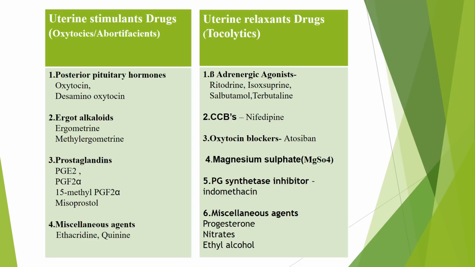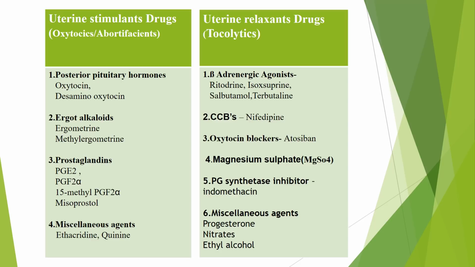We'll begin with stimulants. The first group is posterior pituitary hormones, that is oxytocin and desamino-oxytocin. Second group is ergot alkaloids, that is ergometrine and methylergometrine. Third group is prostaglandins, that is PGE2, PGF2 alpha, 15-methyl PGF2 alpha and misoprostol. Fourth, miscellaneous agents are ethacridine and quinine.